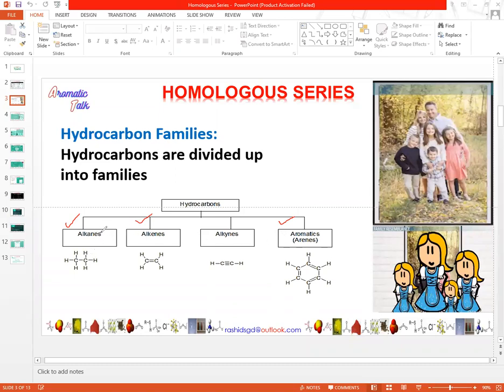These groups contain hundreds of members, and each group is called a homologous group or a homologous series, or we can say a hydrocarbon family. For example, alkane is a hydrocarbon family which contains hundreds of alkanes. All the alkenes are present in the family of alkenes. Similarly, all the alkynes are included in the alkyne homologous group, and all the aromatic compounds are present in the homologous group of benzene. So in order to discuss and understand them easily, we have divided organic compounds into different groups.